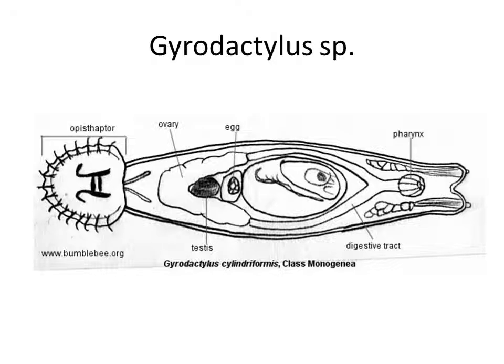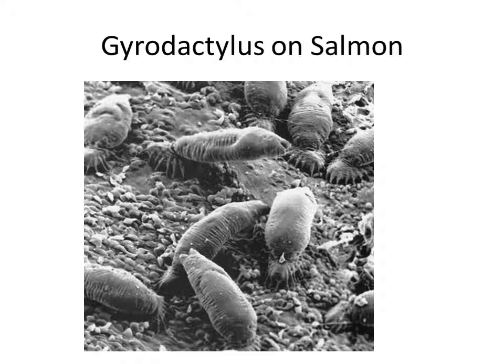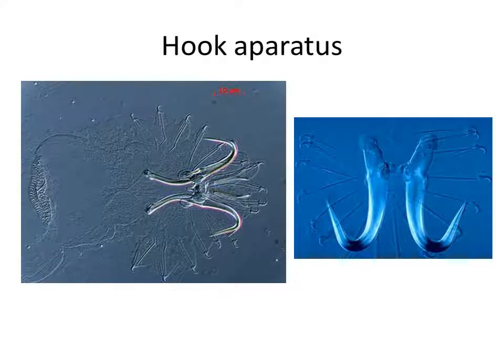Gyrodactylus sp. This species has a complex structure again and a similar positioning of the hook apparatus. Gyrodactylus attacks salmon, so they are freshwater species, and mainly the gills. You can see here that the hook apparatus is very complex, and a light microscopic picture of this hook apparatus. Here you can see fish specimens invaded by this parasite.